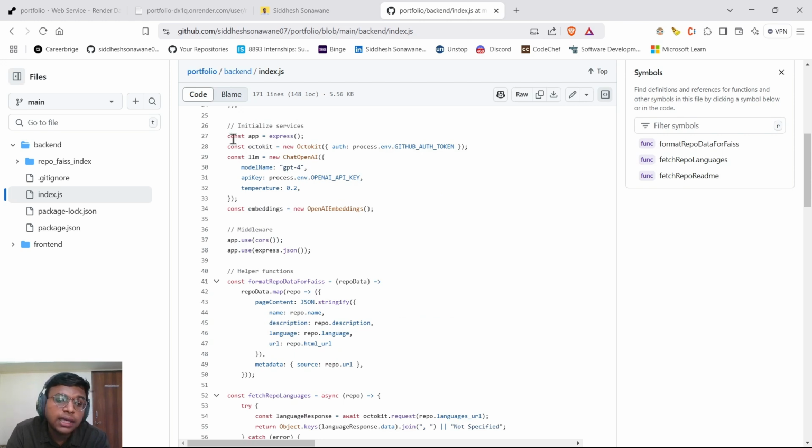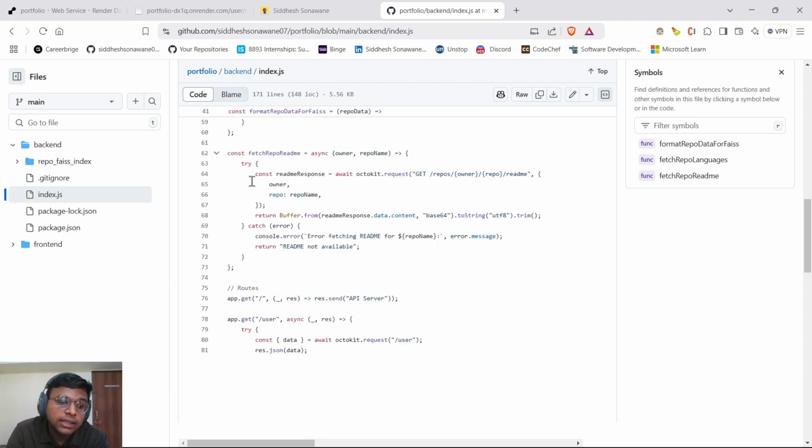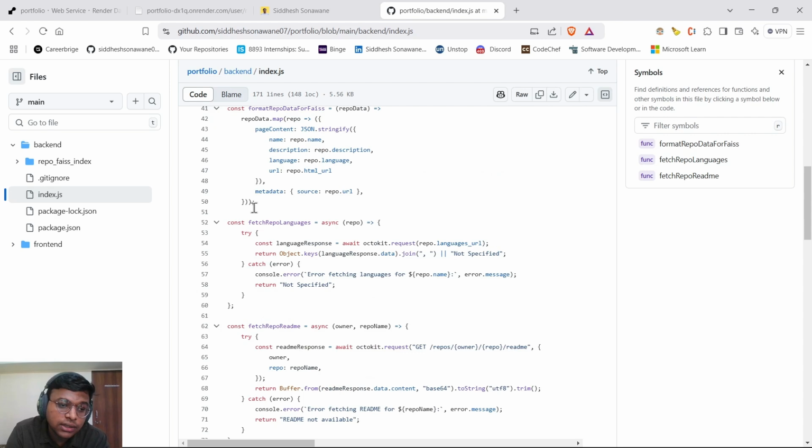So I have set up an Express server and also an LLM with LangChain.js. I have used middleware, cors and express.json. Then these are different helper functions, which I will explain later.